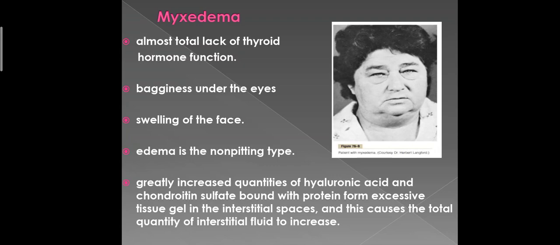In this condition, for reasons not fully explained, greatly increased quantities of hyaluronic acid and chondroitin sulfate, which are bound with protein, form excessive tissue gel in the interstitial spaces, which causes the total quantity of interstitial fluid to increase. Because of the gel nature of excessive fluid, it is mainly immobile, and the edema is non-pitting type.